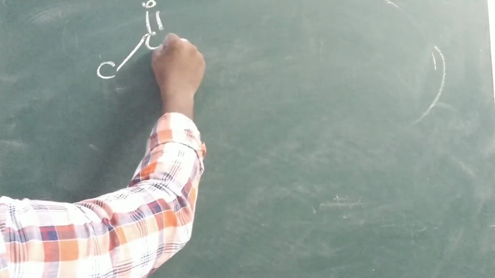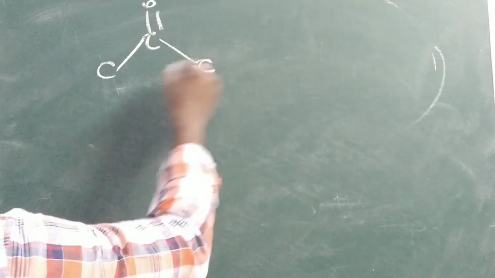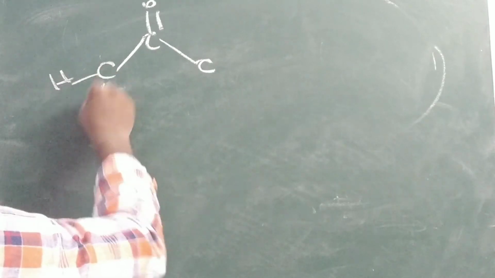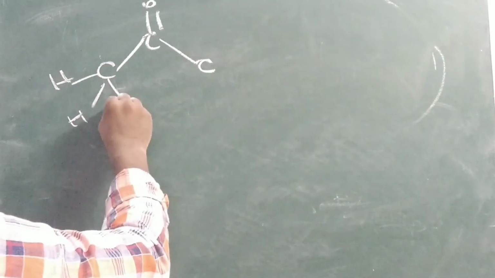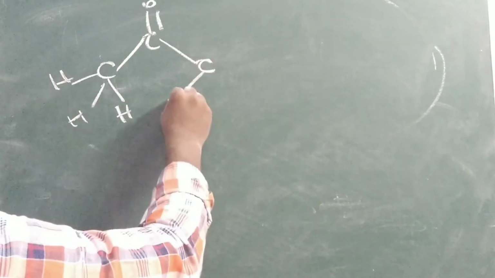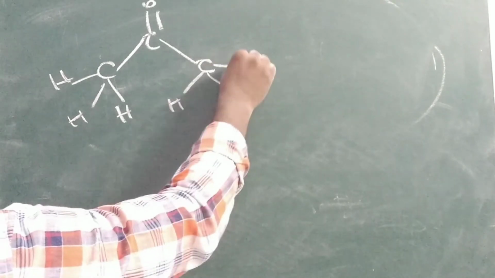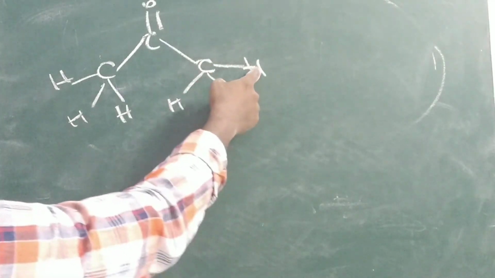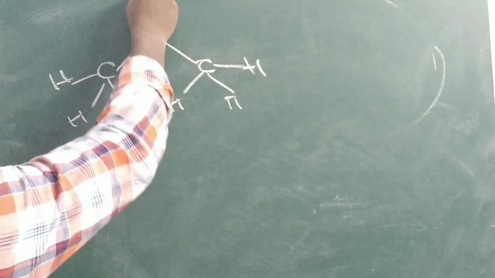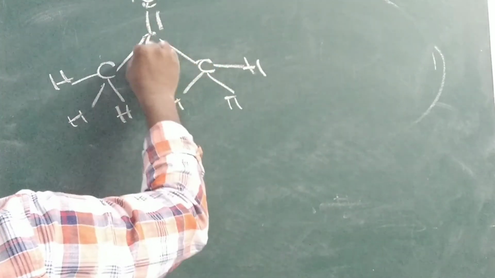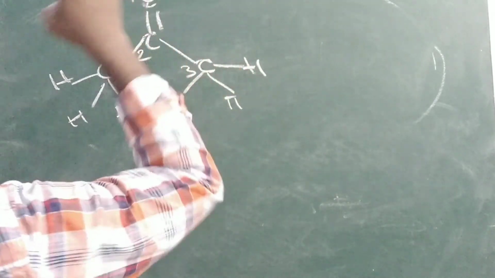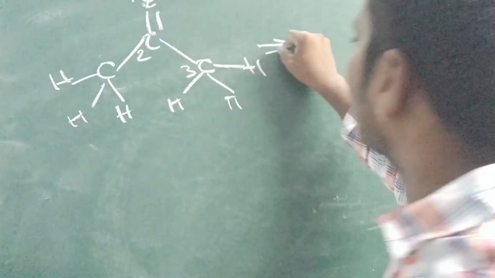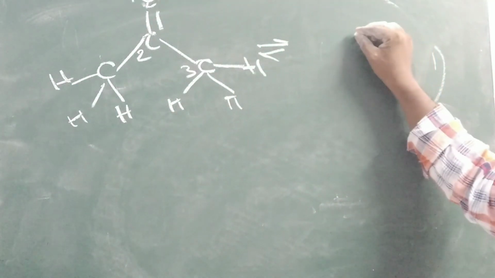Carbon is there, C double bond O, with C and hydrogens. We are writing the enol form. I am numbering 1, 2, 3. This hydrogen is shifted to here, an internal transfer of the proton.